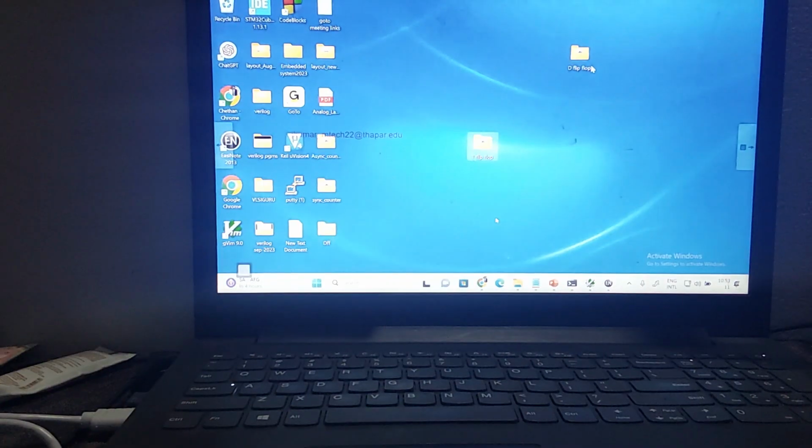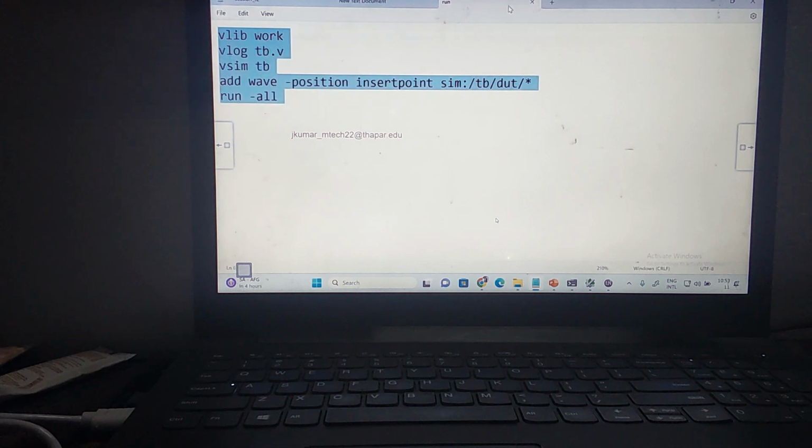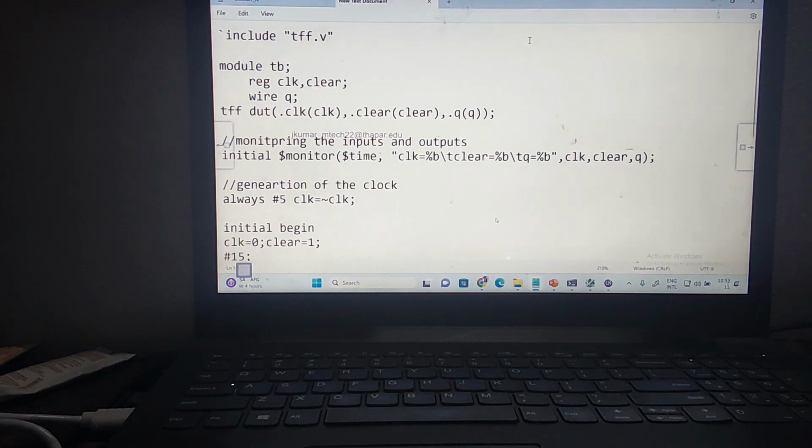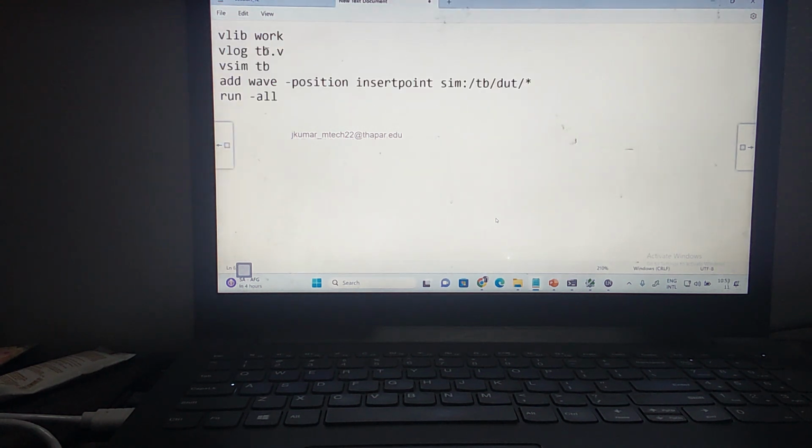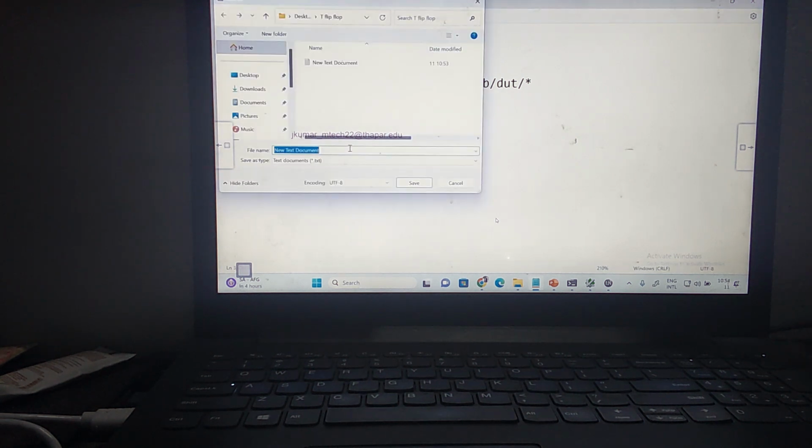Here, save as run dot t file. The test bench file name is given as .tb.v, and the name of the test bench is the same. The rest of the things are the same. Let us save as run dot t file and all time formats.